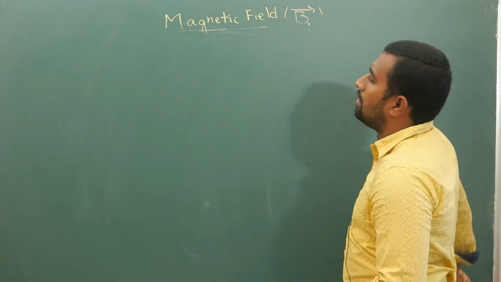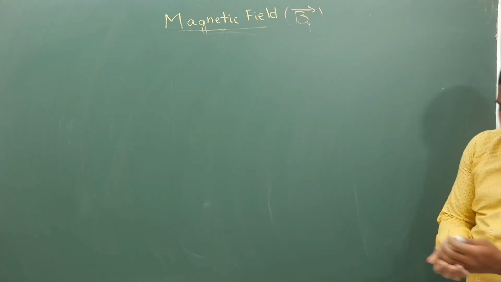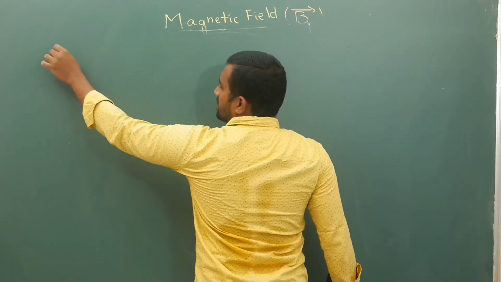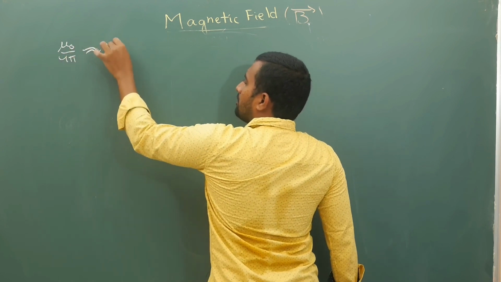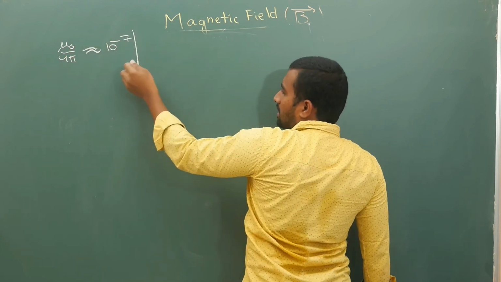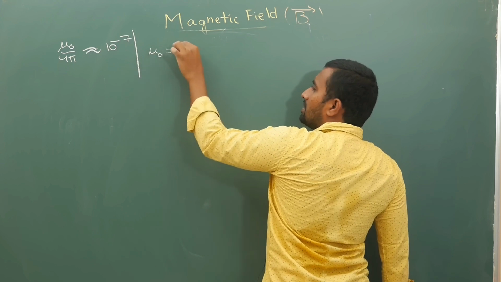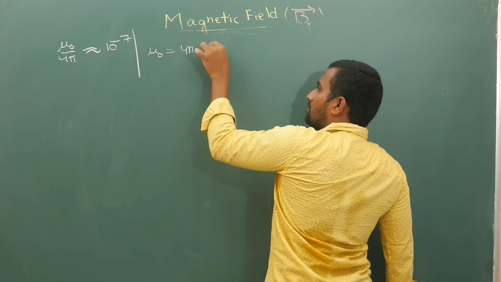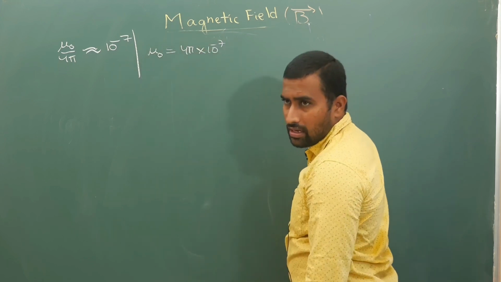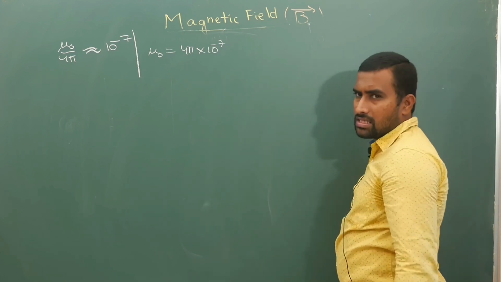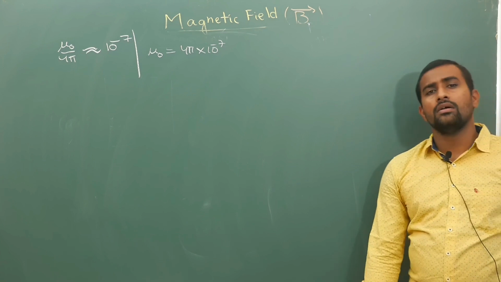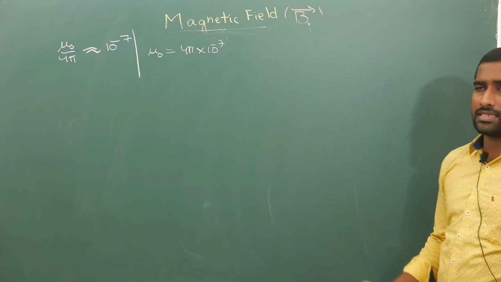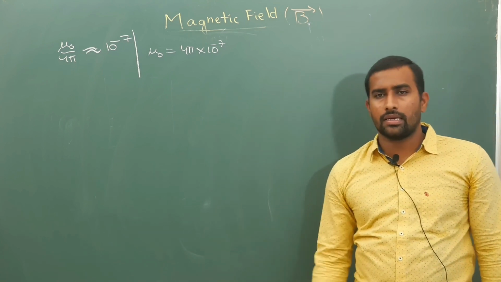Now here I forgot, your mu naught by 4 pi value is 10 power minus 7 in SI units. Mu naught value is 4 pi into 10 power minus 7. Newton ampere per meter is the unit. We will see about the units part later. Right now I don't want to deviate. Your SI unit of magnetic field is Tesla. Right now focus on B.